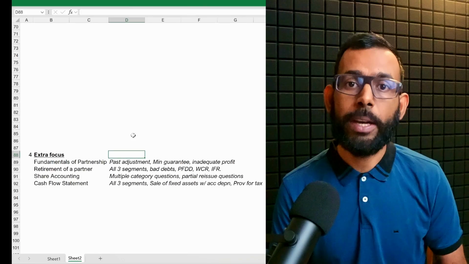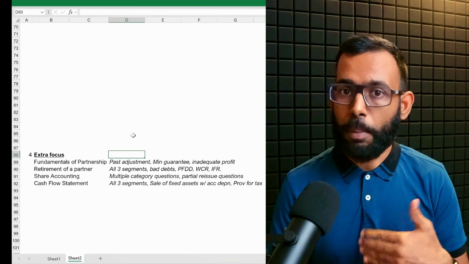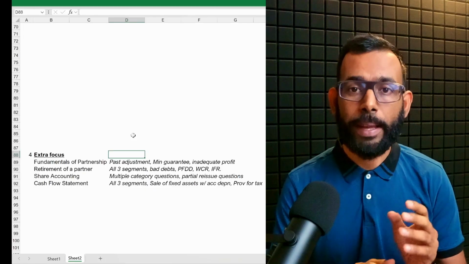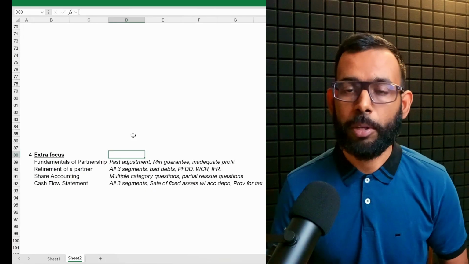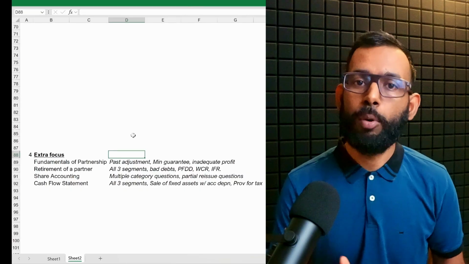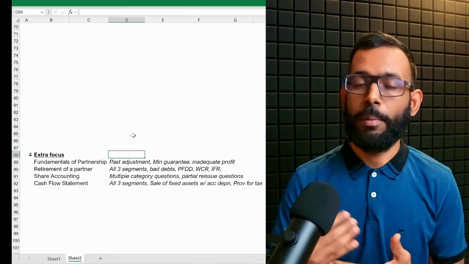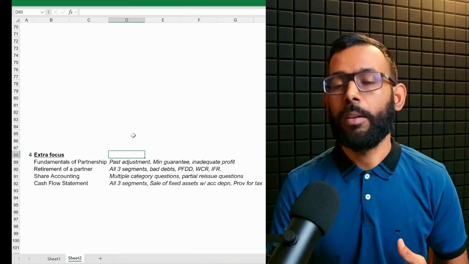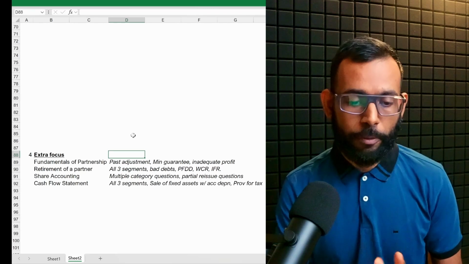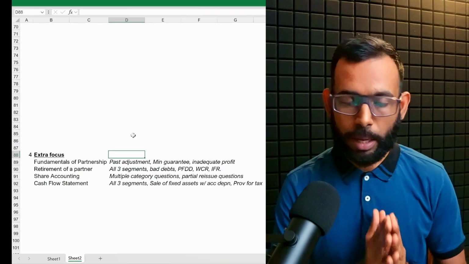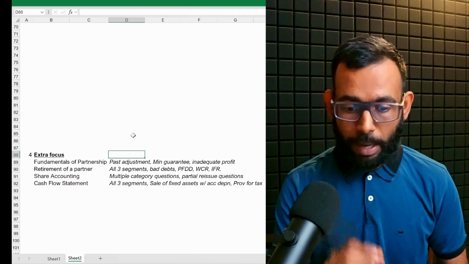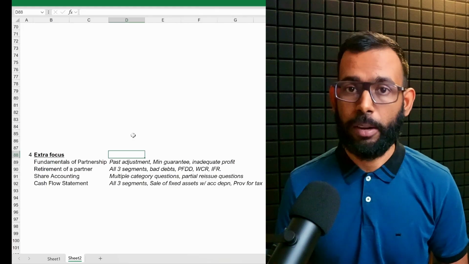How much is the proportionate maximum permissible discount for the partial reissue shares? And then with respect to cash flow statement, again, practice all three segment questions, like comprehensive questions: operating, investing, and financing. Yes, in board they may ask only one, or they may ask you to do two, but be ready for all three. So in practice phase, practice all three segments. Again, approach it comprehensively, and particularly practice sale of fixed assets with accumulated depreciation adjustments.